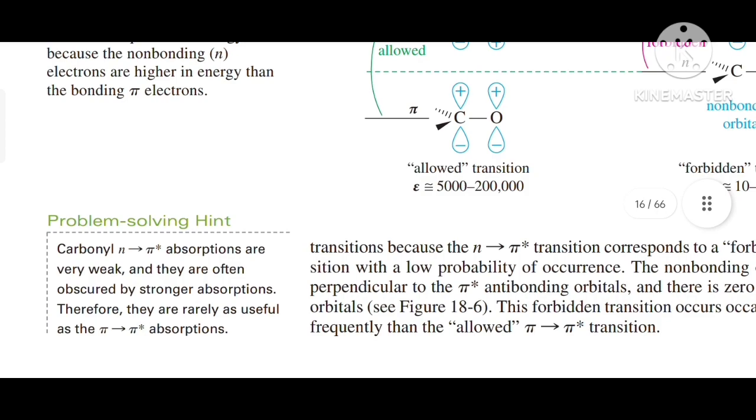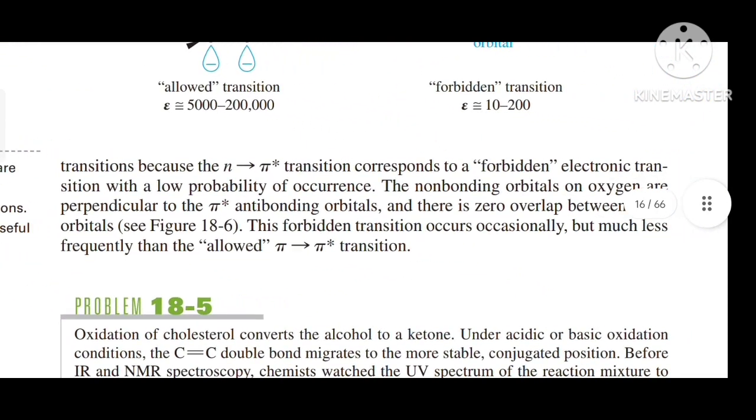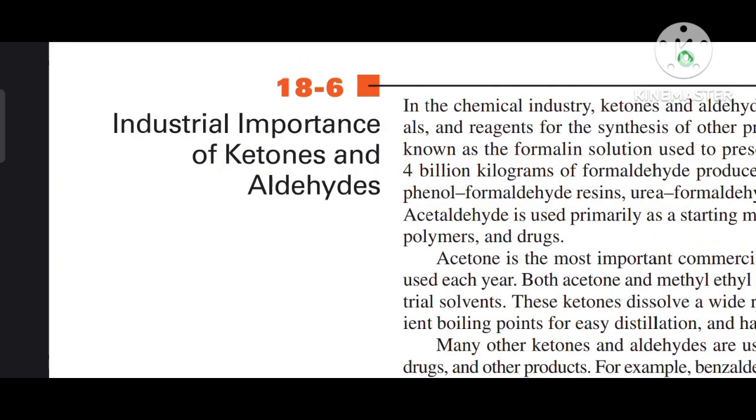The n to pi star transition corresponds to a forbidden electronic transition with low probability of occurrence. The non-bonding orbitals on oxygen are perpendicular to the pi star anti-bonding orbitals, and there is zero overlap between these orbitals. The forbidden transitions occur occasionally but much less frequently than the allowed pi to pi star transition.